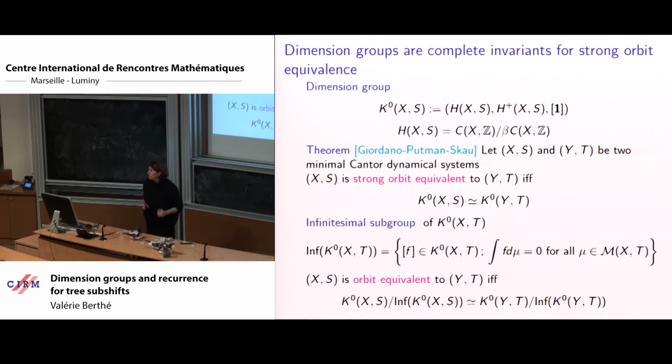So remember, it's also a recap, that strong orbit equivalence is characterized by this dimension group, and orbit equivalence by this dimension group quotiented by the infinitesimal subgroup.